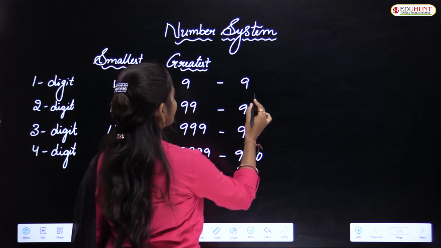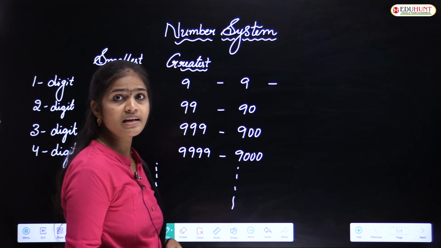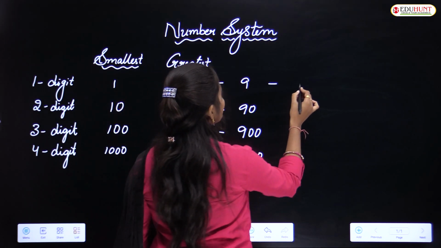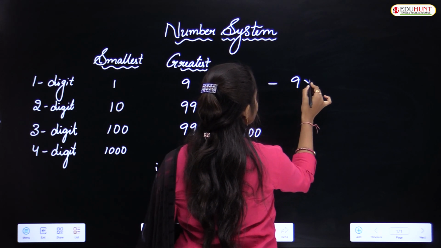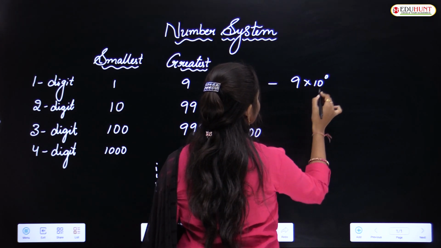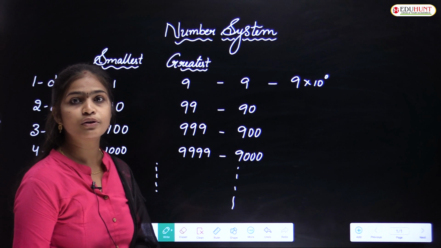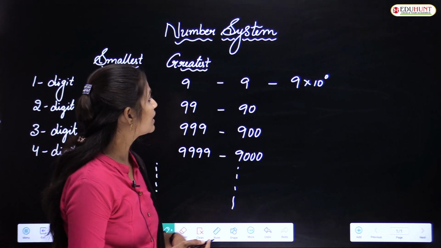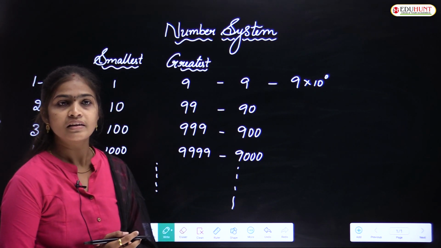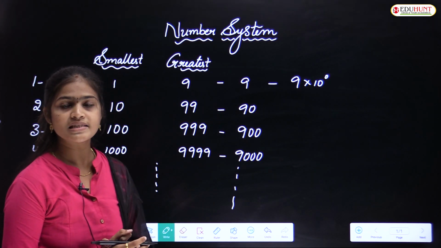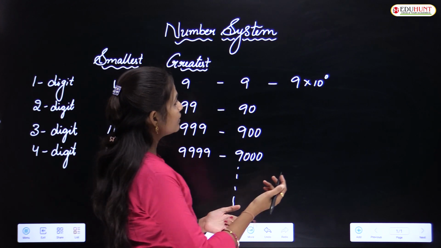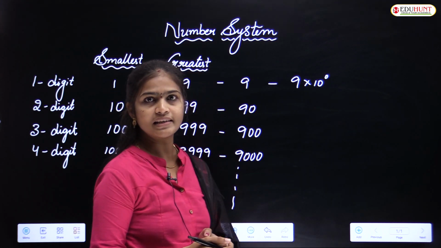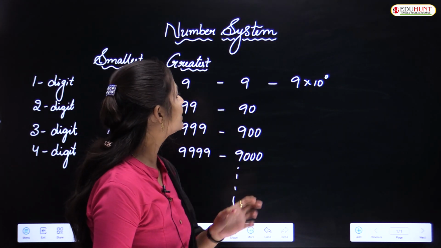Okay. Just observe here. How many 1-digit numbers are there? Yes, 9. So 9 we can write as 9 into 10 to the power of 0. Why? Because here I wrote 10, since generally we are using the decimal system, right? So here we are calculating for every 10. That's why I added 10 here.